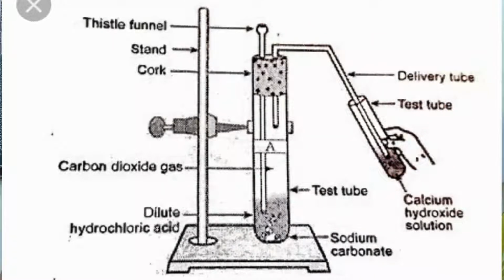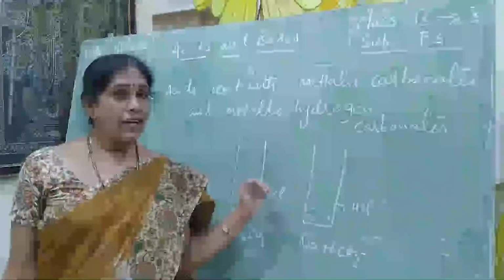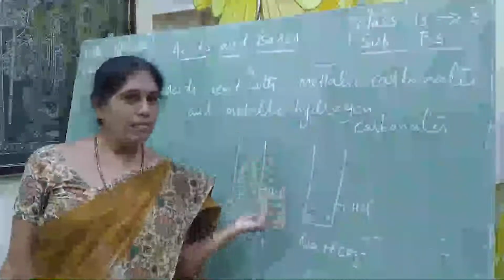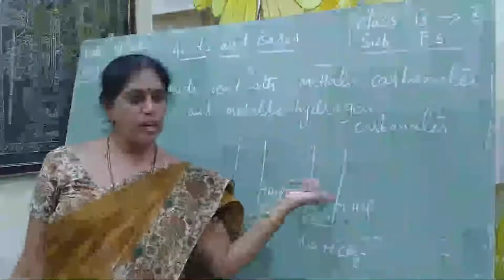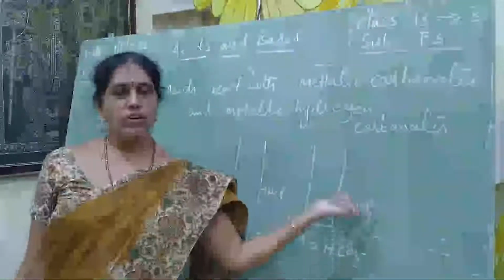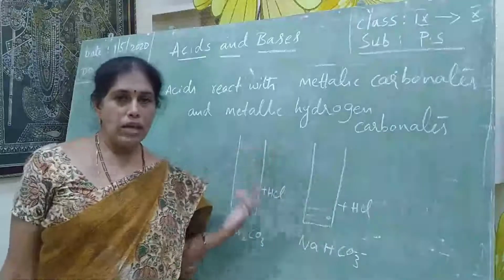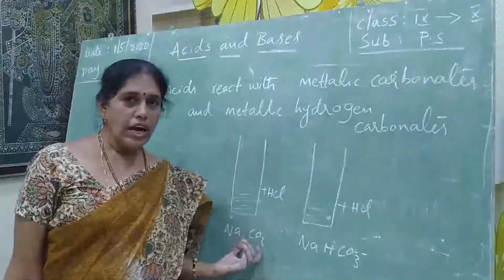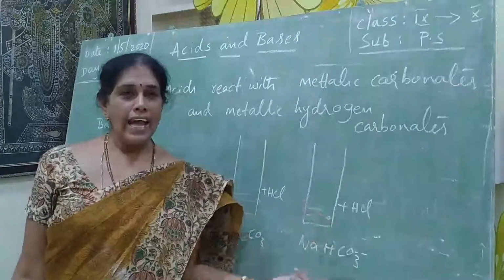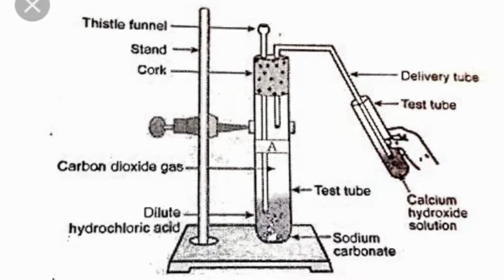For that, what apparatus do we need? We need two test tubes and the chemicals metallic carbonate and metallic bicarbonate. In this activity, the acid reacts with metallic carbonate and metallic hydrogen carbonate. So we need an acid. Which acid are we taking? Hydrochloric acid. Those are the apparatus: two test tubes, two chemicals, sodium carbonate and sodium bicarbonate, hydrochloric acid, and delivery tubes to collect the gas.